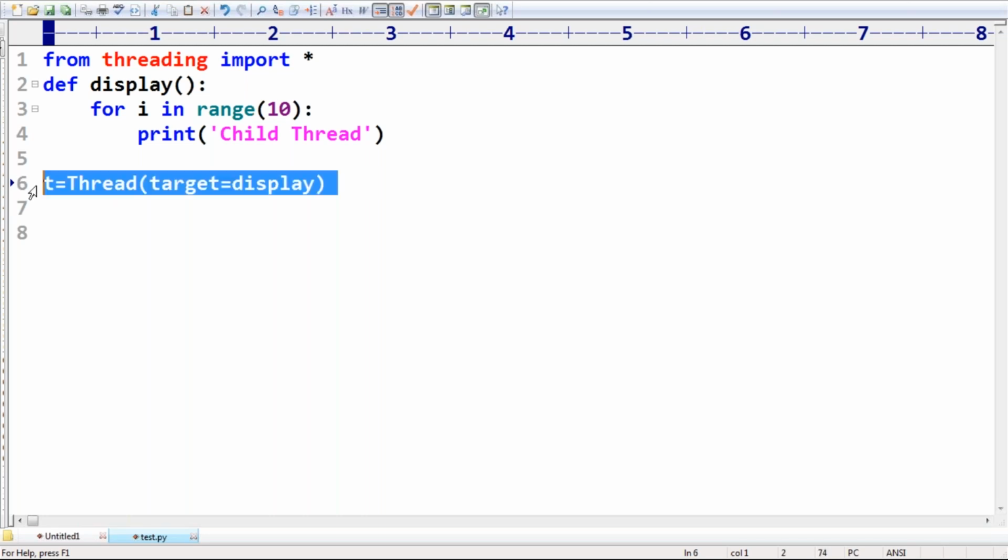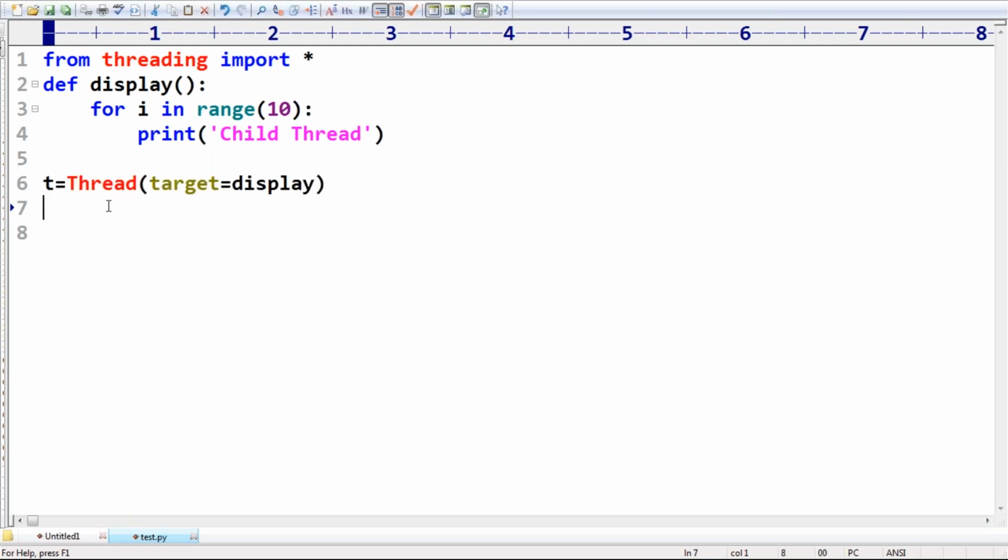Now after this line, at line number 7 in my code, how many threads are there? How many threads are available after this line? Only one thread, because you created the child thread object, but you didn't start it. That's why only the main thread is available. Now, sir, t dot start.